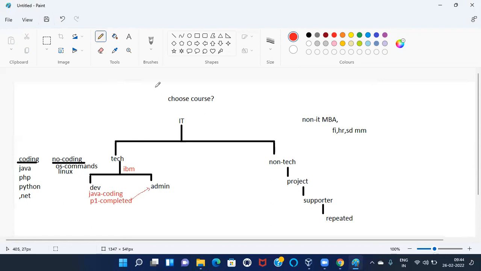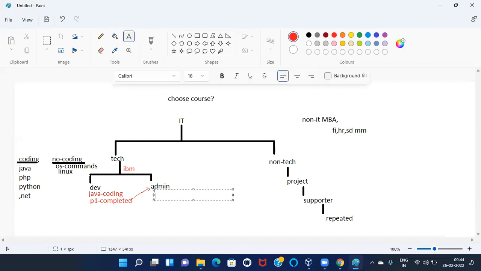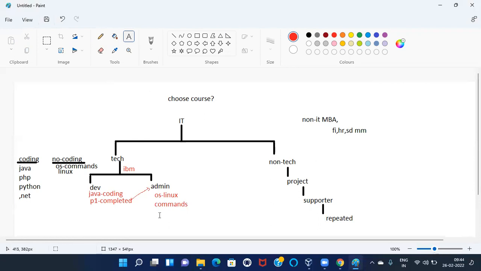To deploy this project, as administrators we have to create some infrastructure. So they have to deploy. With the help of the Linux operating system, we have different types of VMs. Inside the operating system, what do we have? Commands. With the help of commands, they are going to deploy. This is the project 1 information.